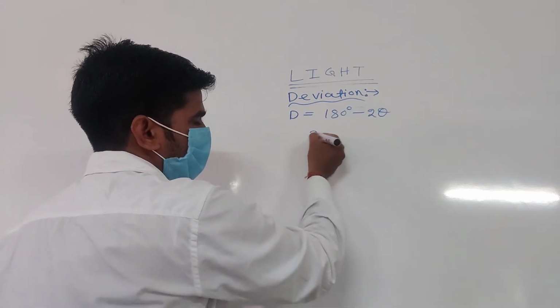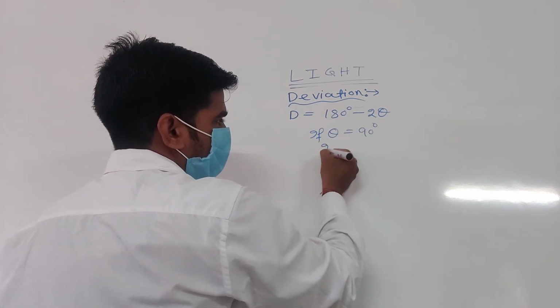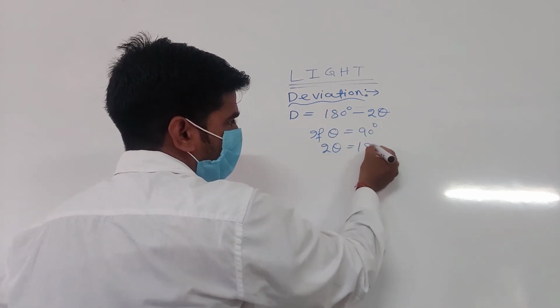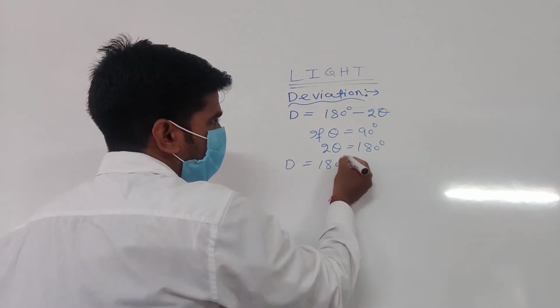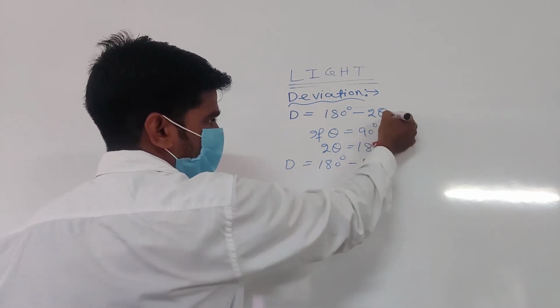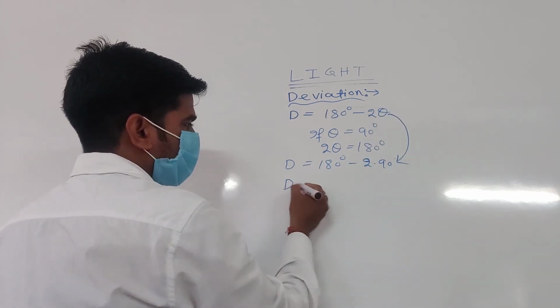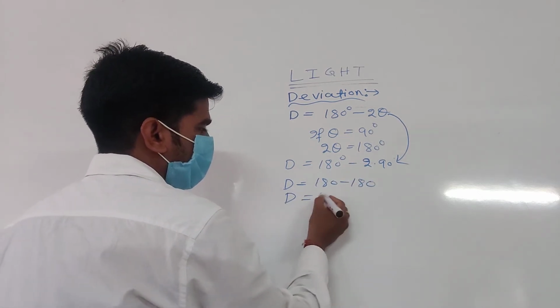If theta equal to 90 degree, then 2 theta equal to 180 degree, then deviation equal to 180 degree minus 2 into 90, that is 180. So D equal to 180 minus 180, your deviation will be 0.